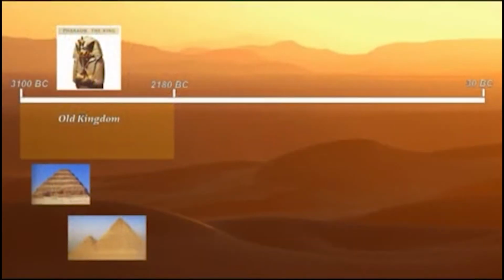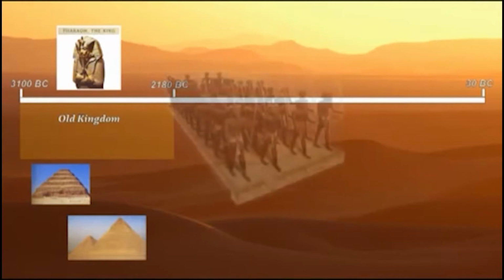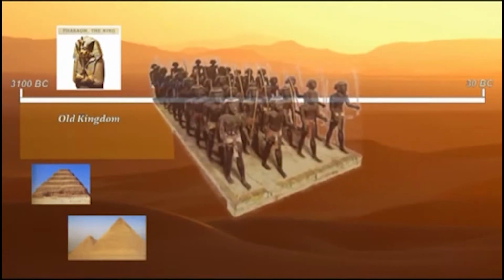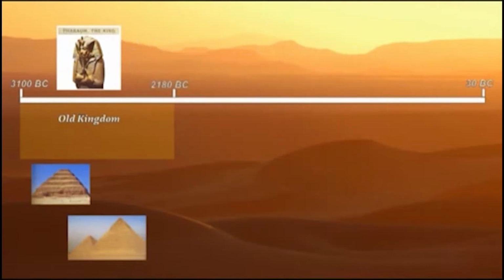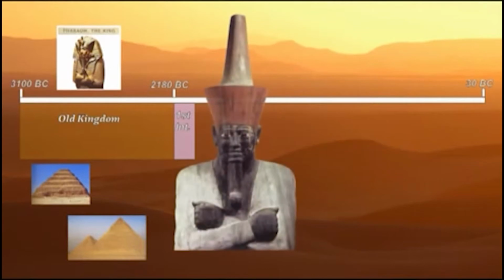By about 2100 BC, the power of the pharaohs had declined considerably, and many parts of the country had fallen under the control of local tribal leaders with their own small kingdoms. This interval, referred to as the First Intermediate Period, was to last for about 100 years, until the turmoil was ended by a warlord from Upper Egypt, Mentuhotep II of the 11th dynasty.